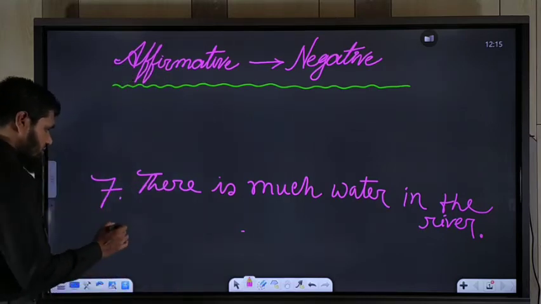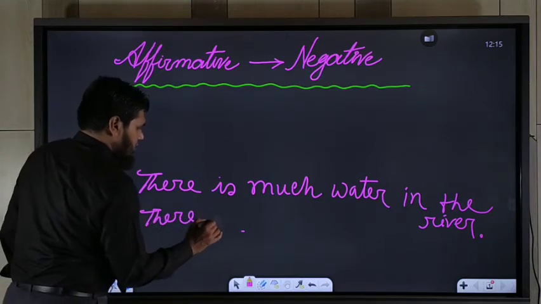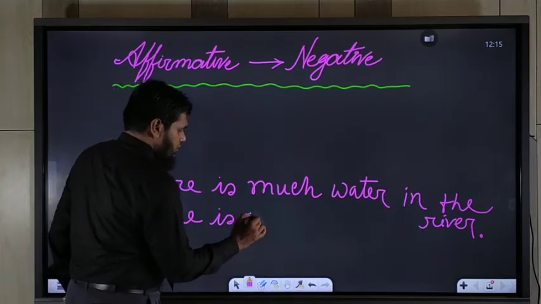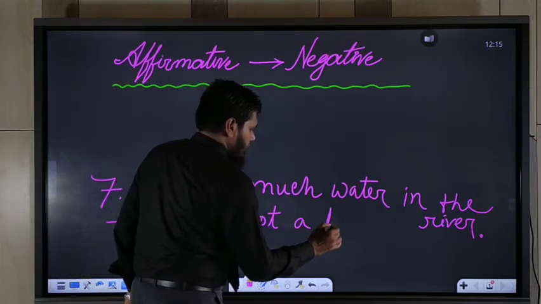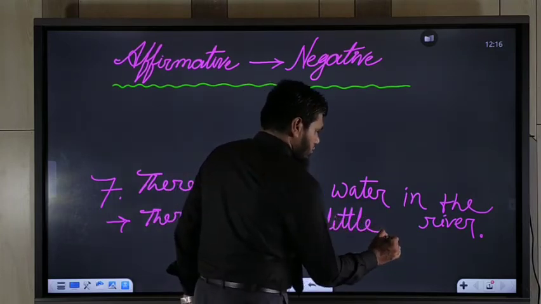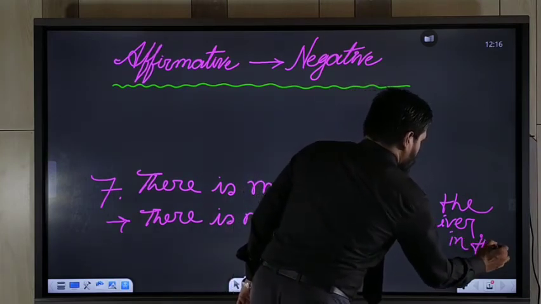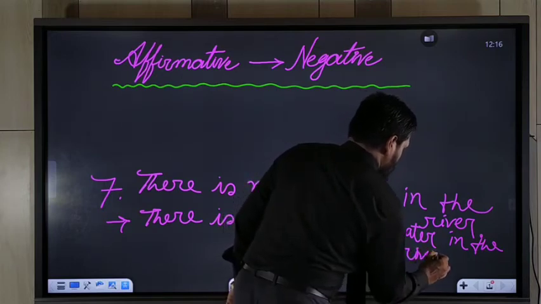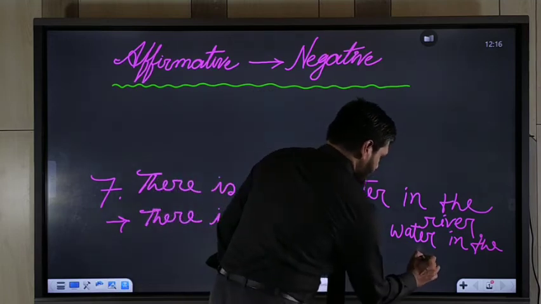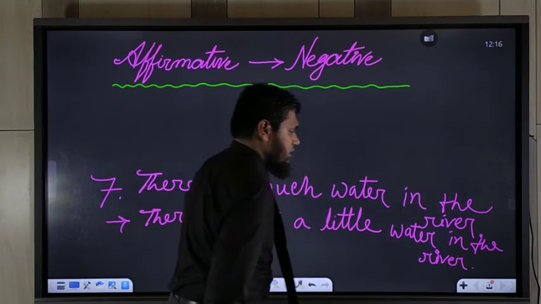So you should transform using there is not a little water in the river. Okay.